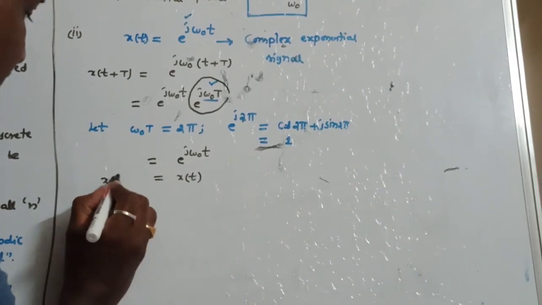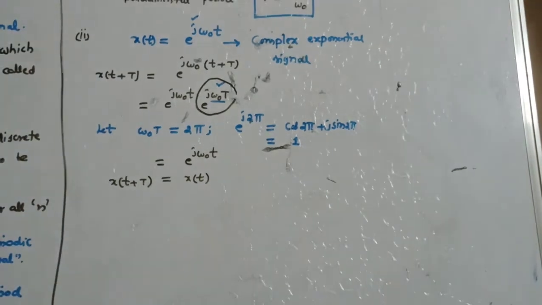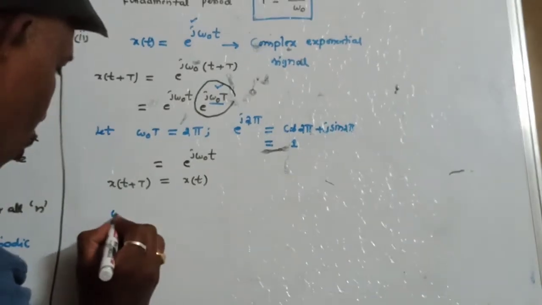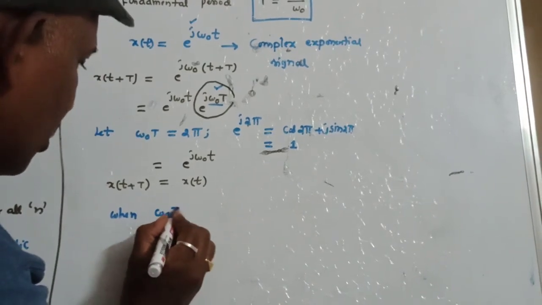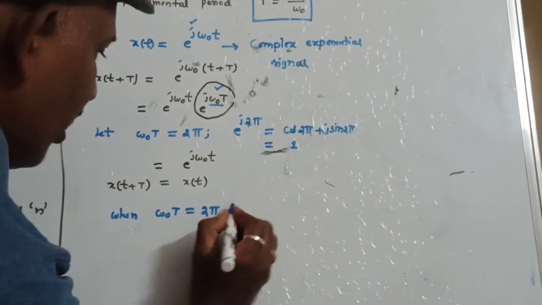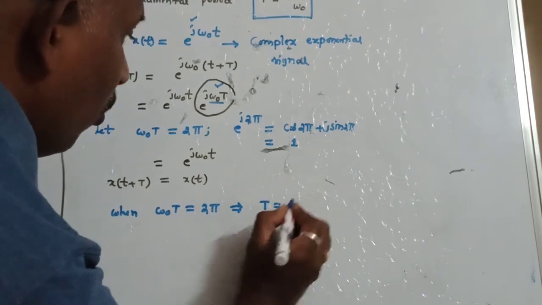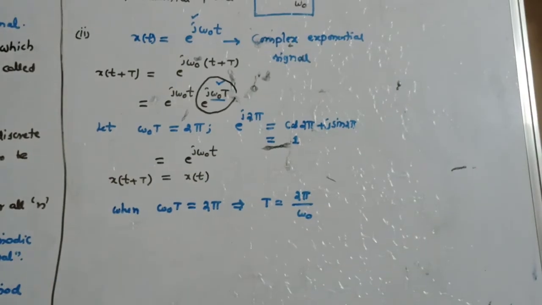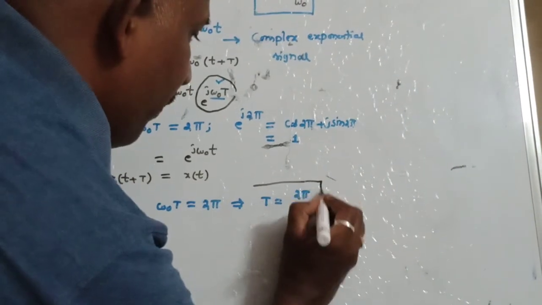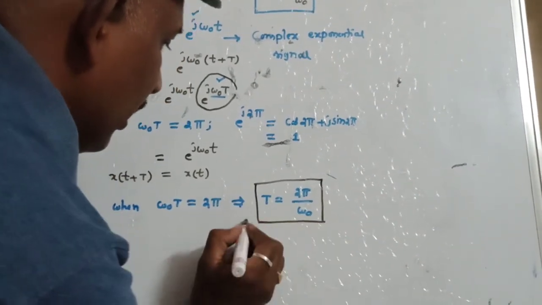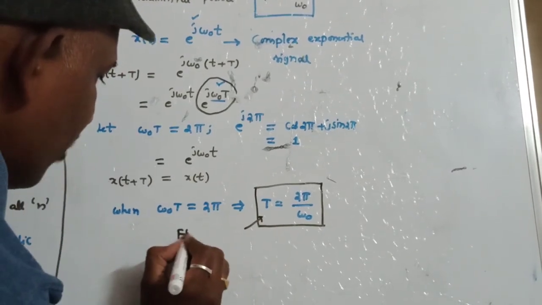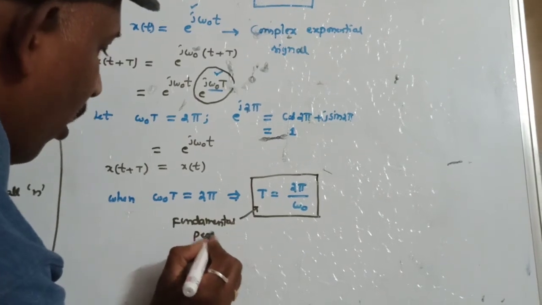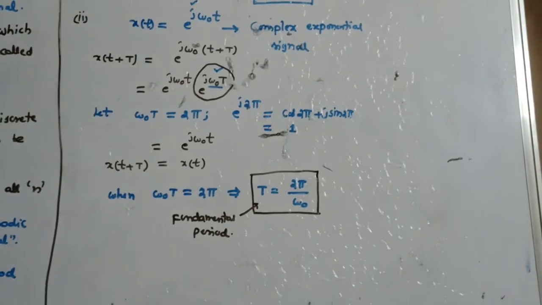That means x of t plus capital T is equal to x of t when omega 0 T is equal to 2 pi, from which T is equal to 2 pi by omega 0. This is the fundamental period of this complex exponential signal.